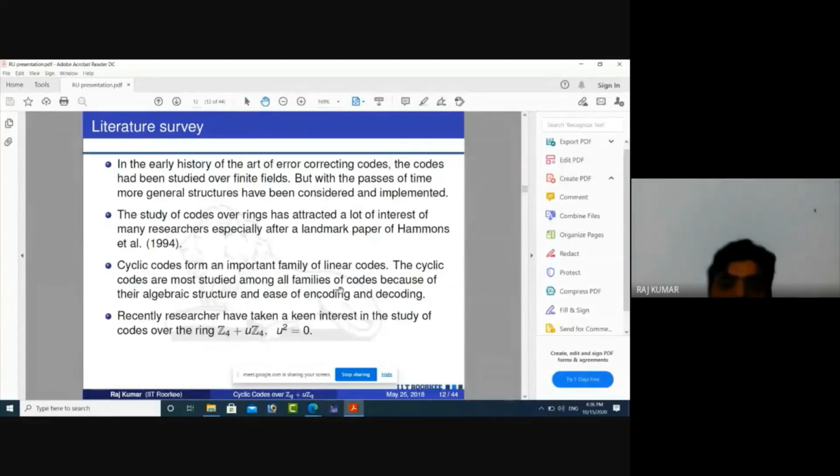Now I present what many researchers have done, major work in algebraic coding theory. In the early history of coding theory, codes were studied over finite fields, but with the passage of time, more general structures have been considered and implemented. After fields, codes have been studied over finite rings. The study of codes over rings has attracted a lot of interest from many research scholars, especially after a landmark paper of Hammons et al., which was published in 1994.